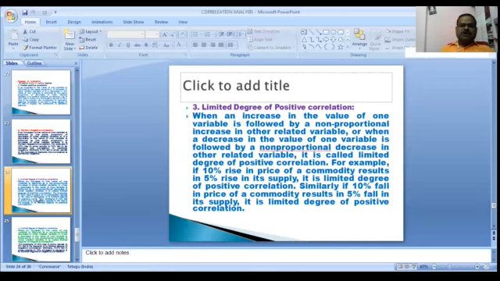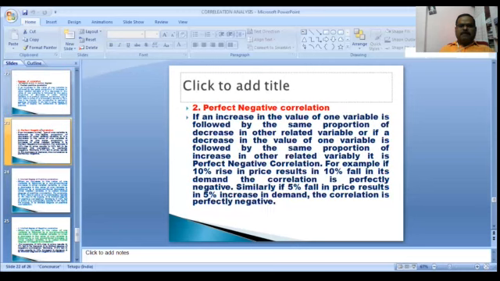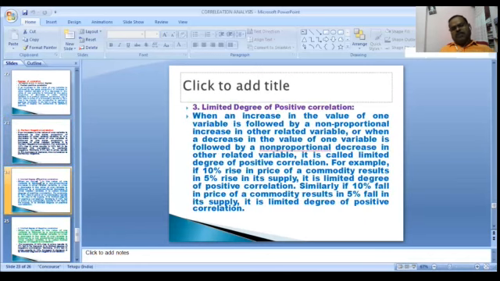The degrees also have 5 types: perfect positive correlation, perfect negative correlation, limited degree of positive correlation, limited degree of negative correlation, zero correlation.